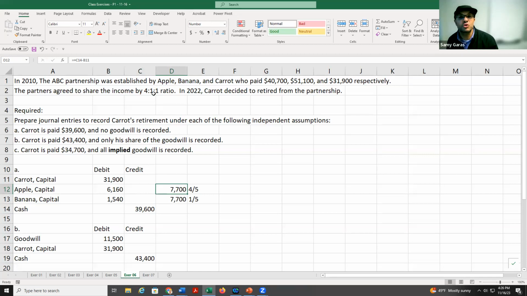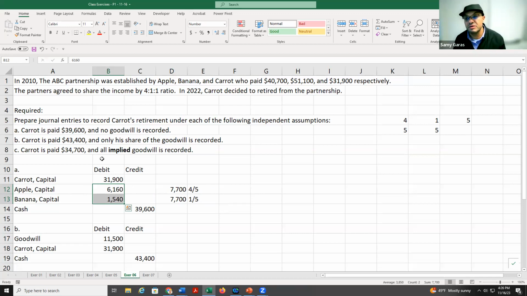So we have 4 to 1. So here we have 4 and here 1. So their total is 5. So we have 4 over 5 and 1 over 5, which I put here. So you multiply 7,700 times 4 over 5 and here times 1 over 5, you get those 2 amounts.